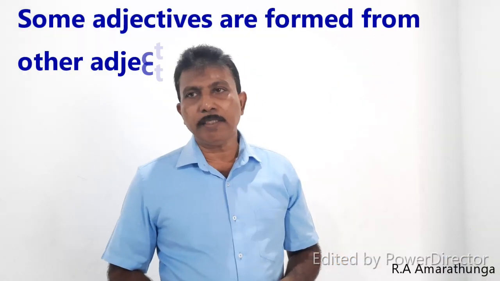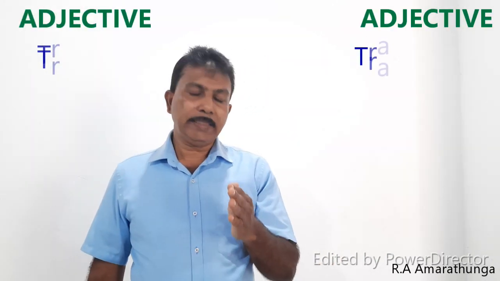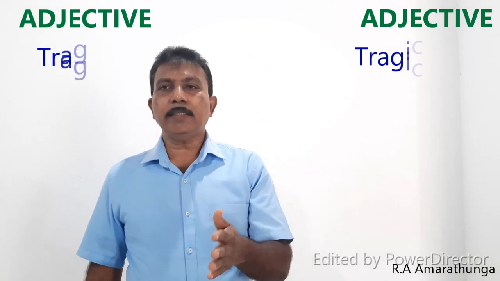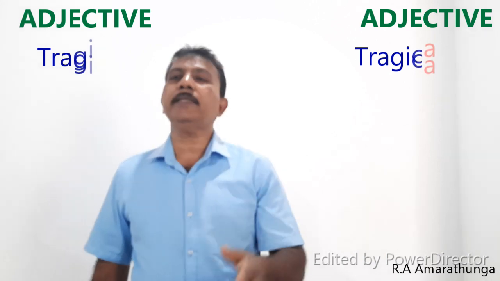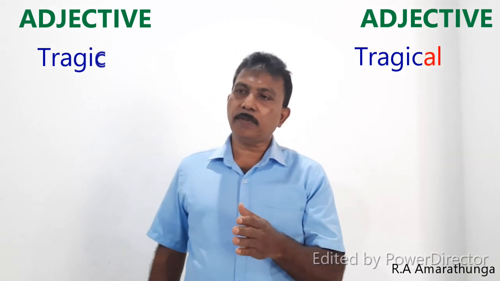My dear children, some adjectives are formed from other adjectives. Look at these adjectives. Tragic. Tragic is an adjective. We add al to the end of the adjective. Then tragical is also an adjective. That is why I told you some adjectives are formed from other adjectives.